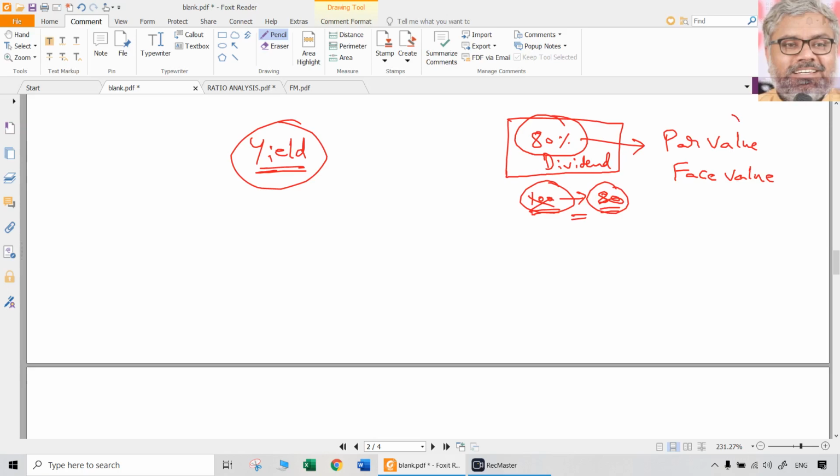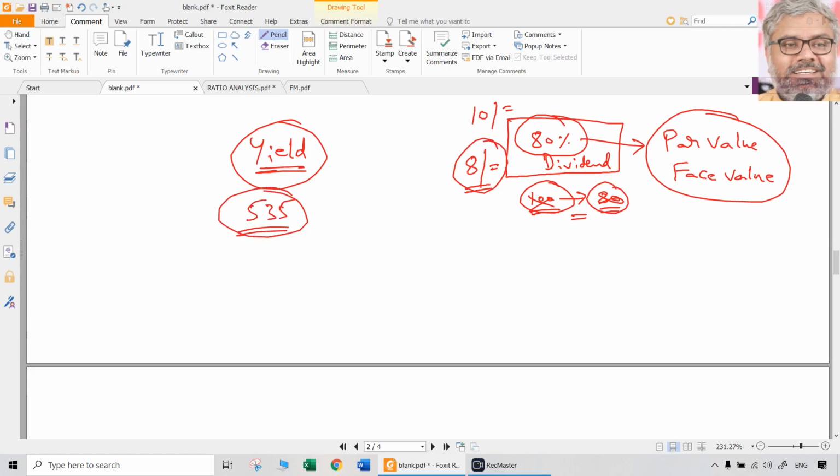Reality is, that percentage is calculated on par value or face value of the share. Imagine face value of the share is, let us say, 10 rupees. That means each shareholder will get 8 rupees per share dividend. That is reality. But what these people will think is, the market price of the share is now 535 rupees. Market price of the share will be different from face value. We all know that. So when market price is 535 rupees, they think they will get 80% of this. That is foolishness. They don't get 80% of the market price. They get 80% of face value.